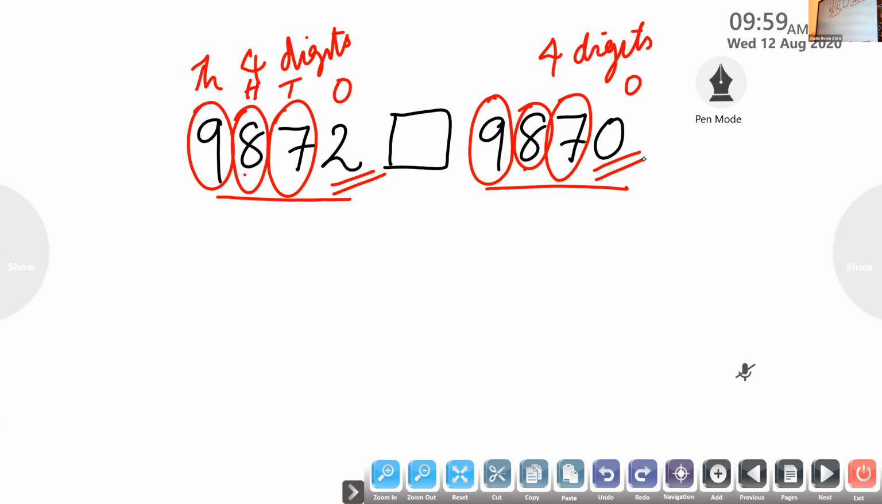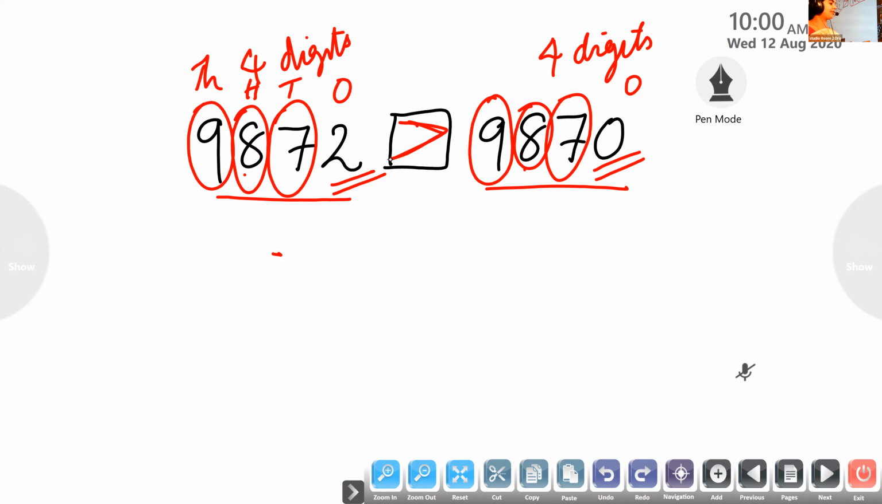What can we say, 2 is less than 0 or greater than 0? Greater than 0. 2 is greater than 0. So what can we say? 9,872 is greater than 9,870. What is the symbol for greater than? Open mouth, like this. Here the mouth is open.